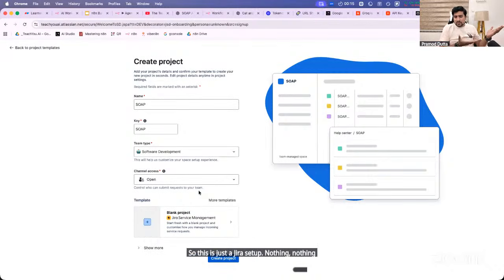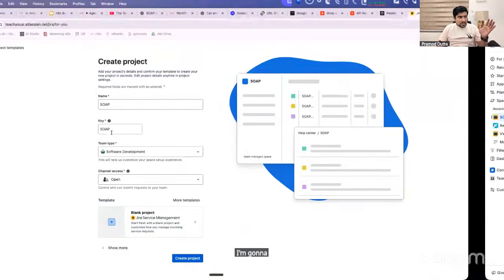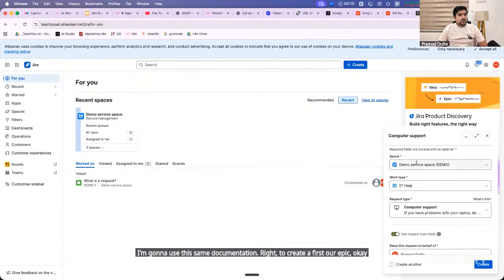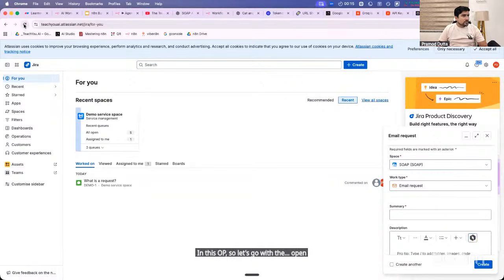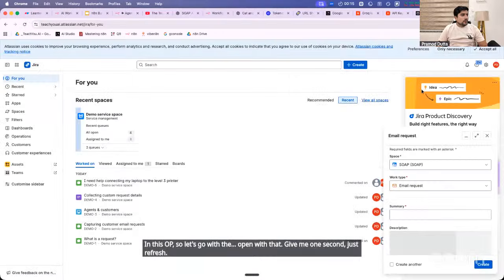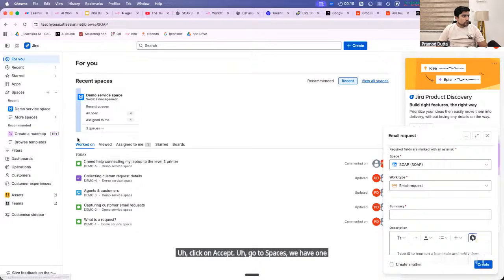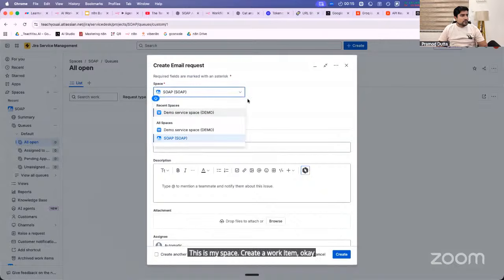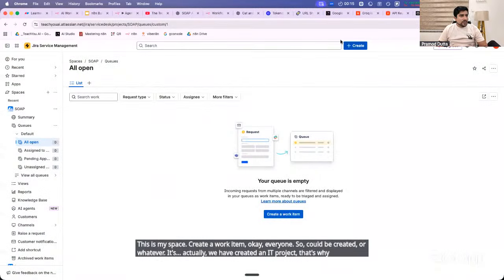Nothing fancy. I'm doing the Jira setup right now. Okay. Where we will have a certain document. So I will use this same document, everyone. Is everyone with me? I'm going to use this same documentation to create our first epic. Okay. So we can create it in the SOAP space. Give me one second, just refresh. Click on accept. Go to spaces. We have one more space. SOAP space is where we are working. This is my space. Create a work item. Okay, everyone, create anything, whatever. We have actually created an IT project, that's why other things are not available. Let me try.